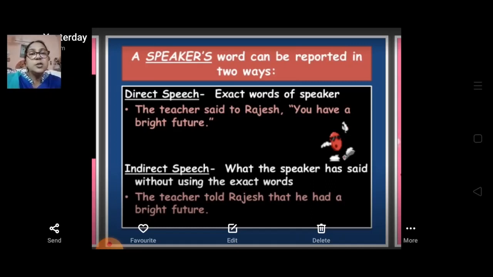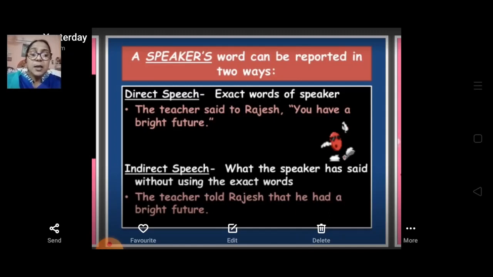Whatever the teacher has said to Rajesh, we have written directly. It is written in inverted commas because it is exactly what the teacher has said. There is no if or but over there. So this is called direct speech.